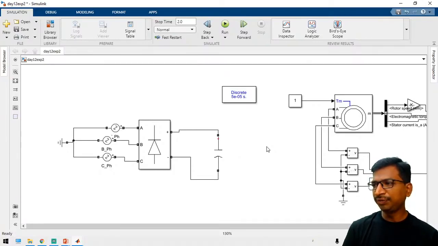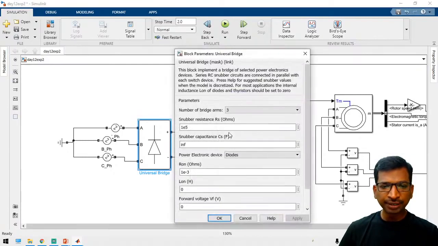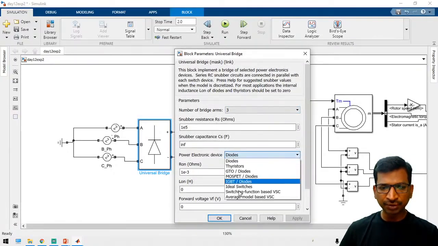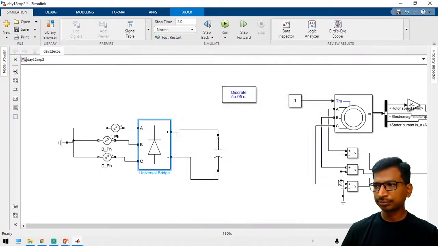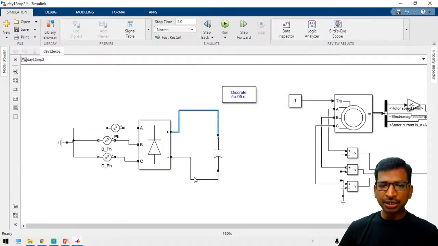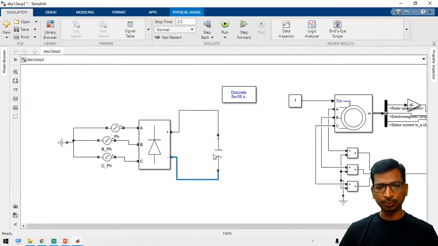How to convert a three-phase universal bridge? Just open the three-phase universal bridge, and you can change the number of diodes or MOSFETs, then it will automatically change. If you use two bridge arms, then it is single phase. For three phases, it will be three. For simple control mechanisms, you can use either 120-degree mode or 180-degree mode.